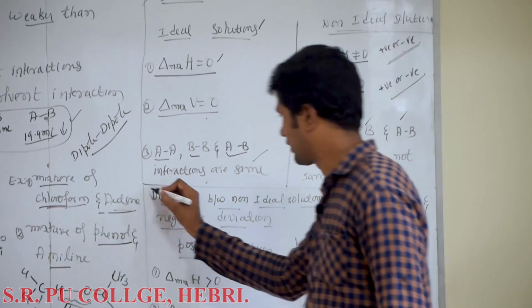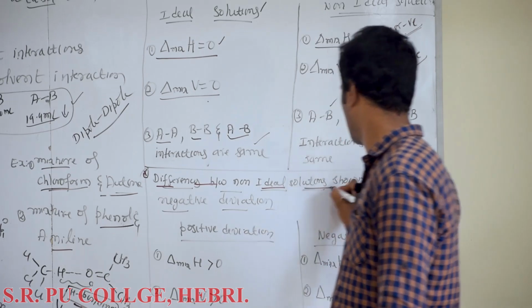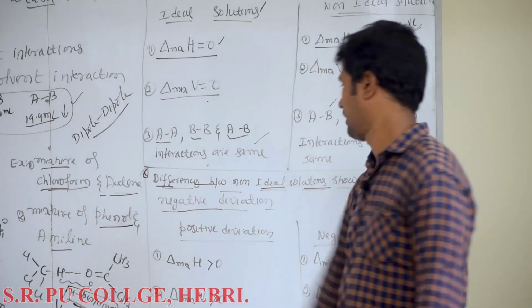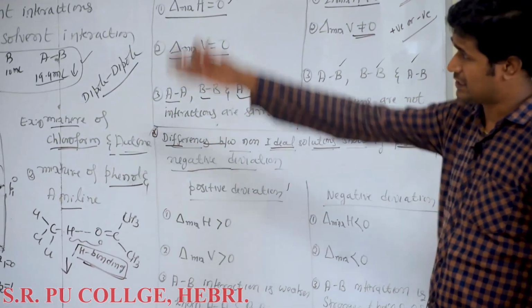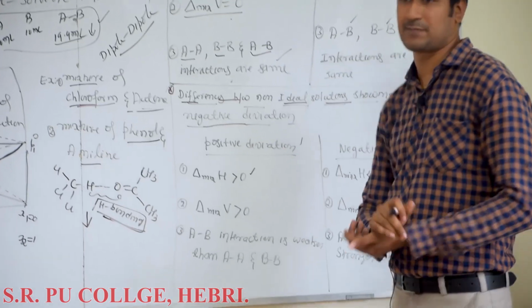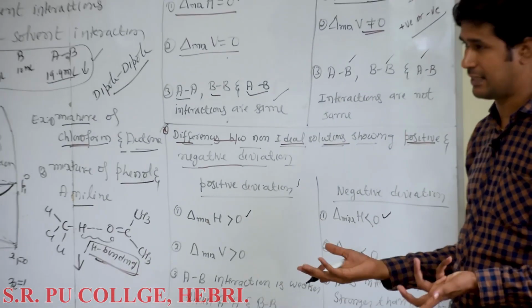Next, one more type of difference is the differences between non-ideal solutions showing positive and negative deviation. For positive deviation, I have explained all the characteristics. Enthalpy of mixing is positive, or greater than 0. For negative deviation, it is less than 0.